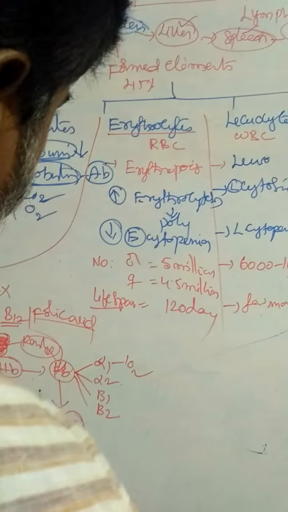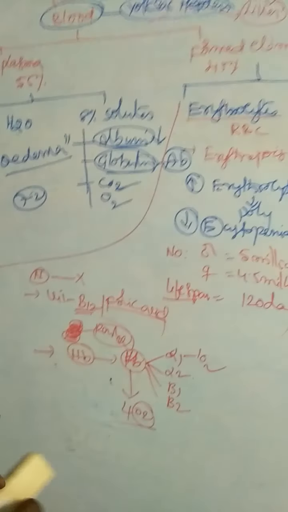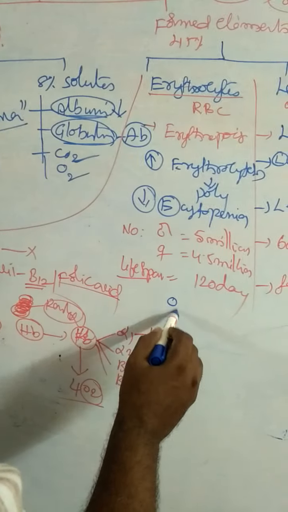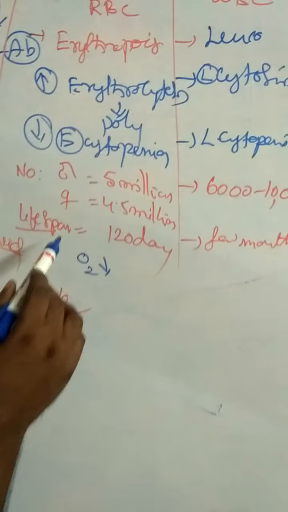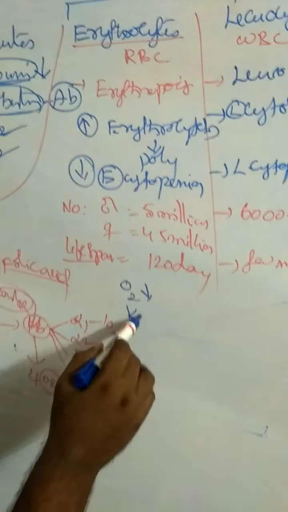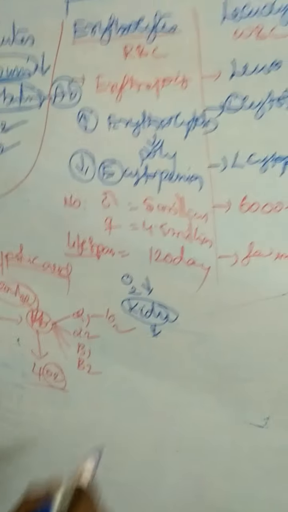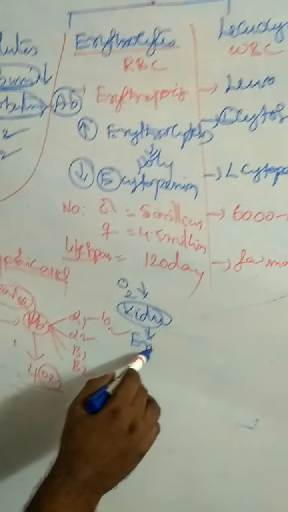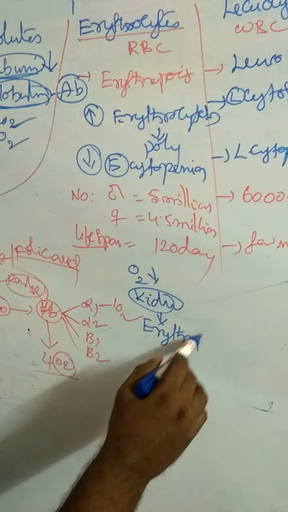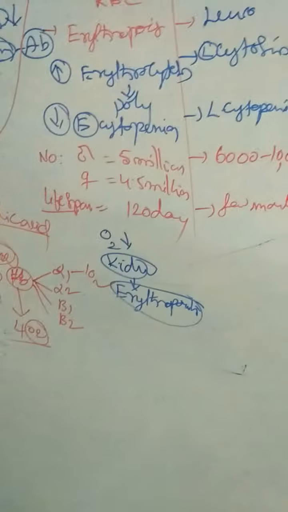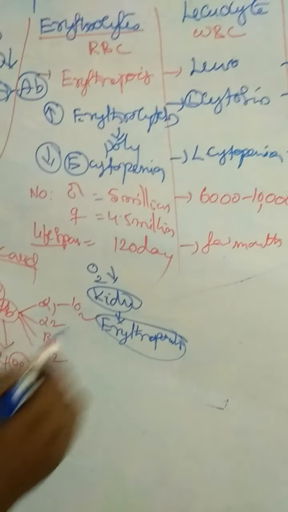And coming to the last and final point, whenever the oxygen concentration decreases, immediately the kidney secretes a hormone called erythropoietin. Name the hormone secreted by the kidney: erythropoietin.